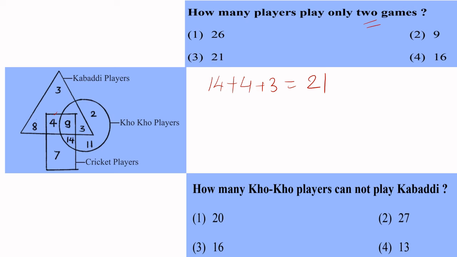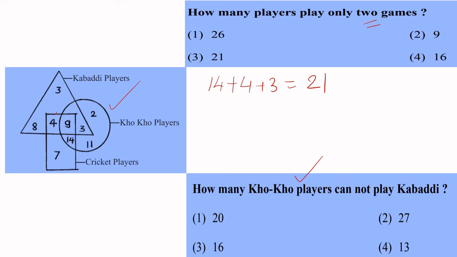Okay, you can pause as you like. How many Kho-Kho players? Where should your mind go then? All the Kho-Kho players in the circle. Cannot play kabaddi. In the circle, but cannot play kabaddi. Not in the triangle. That is the question. In the circle, not in the triangle.